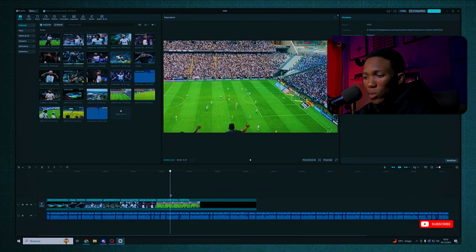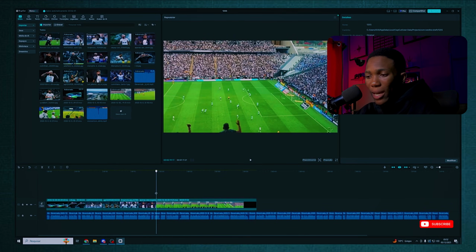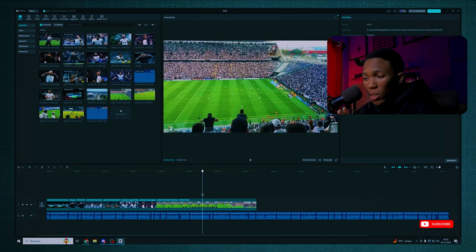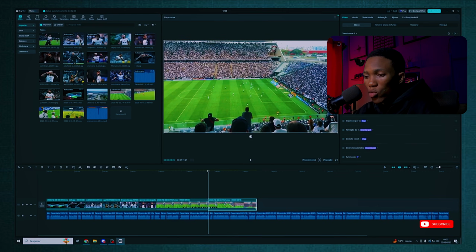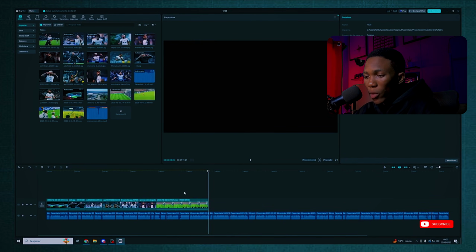All right, so now we are going to add a Corinthians goal clip. Okay, so look at this one, really nice. This clip is 19 seconds long. I think it's very long, so we are going to cut it to about 8 seconds. Okay, 8 seconds total, so it doesn't get too long.